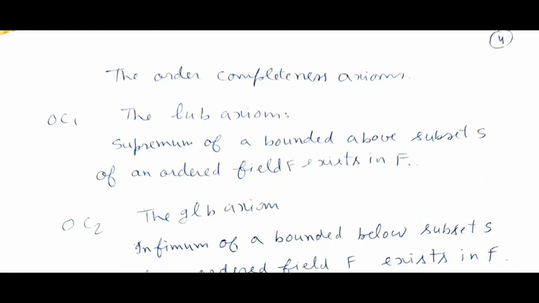Now we come to the order completeness axioms. First one is the LUB axiom. Supremum of a bounded above subset S of an ordered field F exists in F. It means supremum of a bounded subset S lies in field F. Second one is GLB axiom.